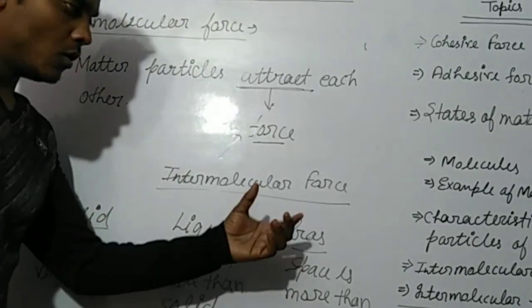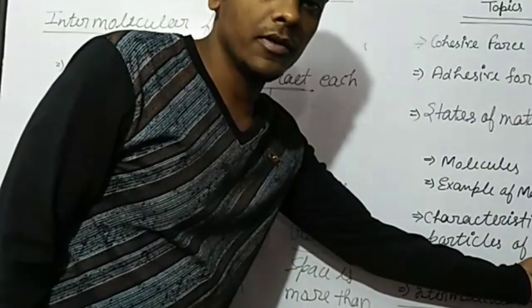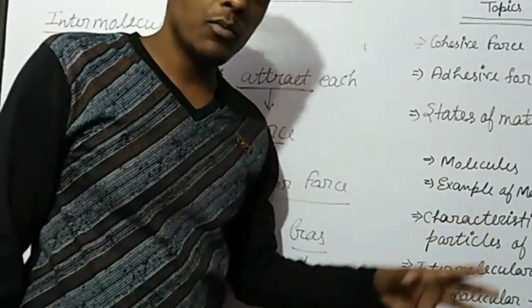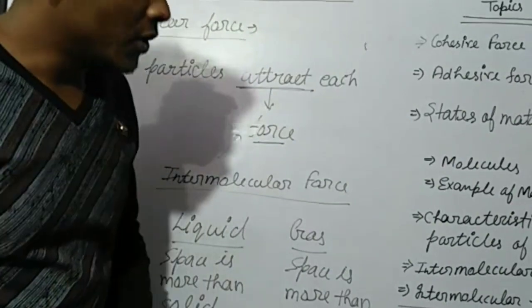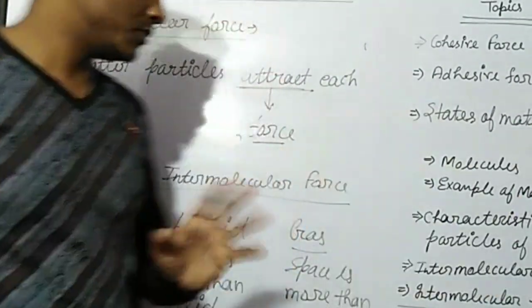And what is the space? Space is intermolecular space. Molecules have space between them. That is known as intermolecular space.